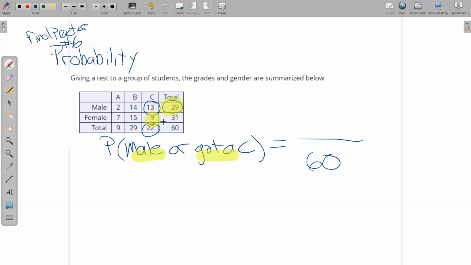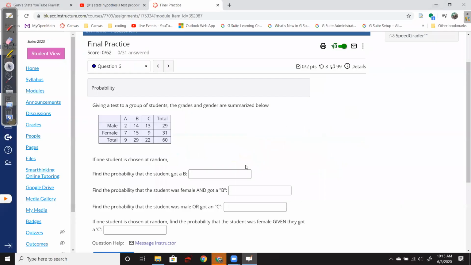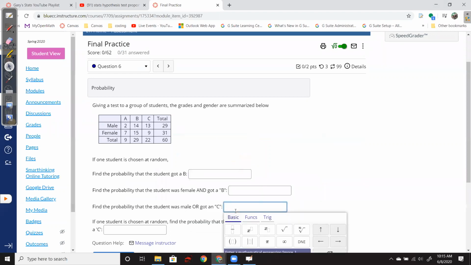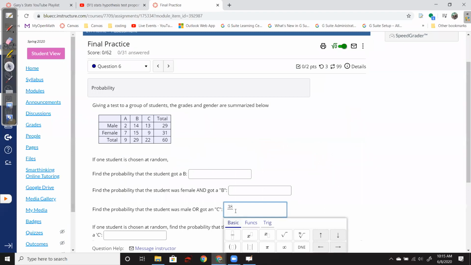So 29 plus 9 should be 38 out of 60. And this question may accept fractions. Yeah, so I could just enter the fraction here. So, oops, wrong one. So this would just be 38 over 60.